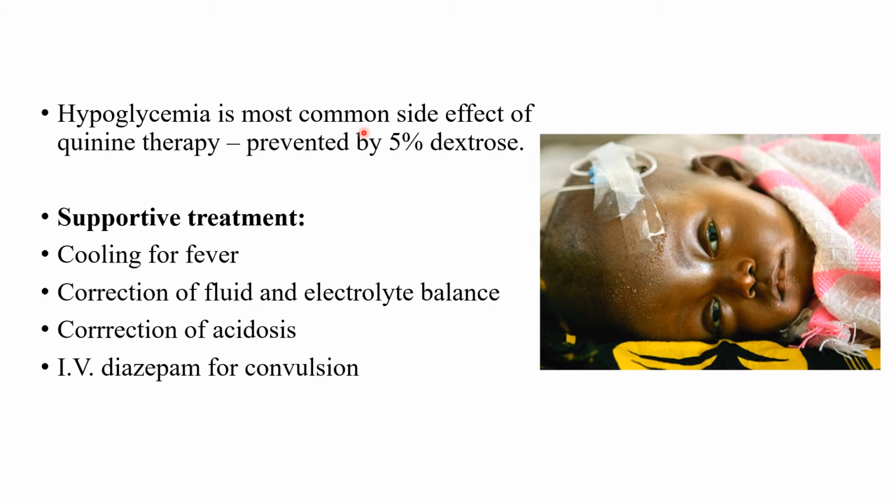Hypoglycemia is the most common side effect of quinine therapy, and that can be prevented by the administration of 5% dextrose. So apart from anti-malarial measures, supportive therapies must be given in this case: cooling for the fever, correction of fluid and electrolyte balance, correction of acidosis, and sometimes there is a need of anticonvulsant, that is intravenous diazepam, for the patient having convulsion. So this is about the management of severe and complicated malaria or cerebral malaria.